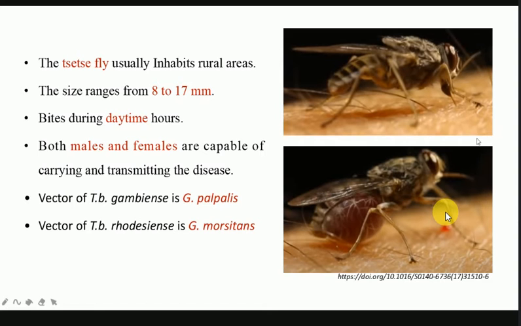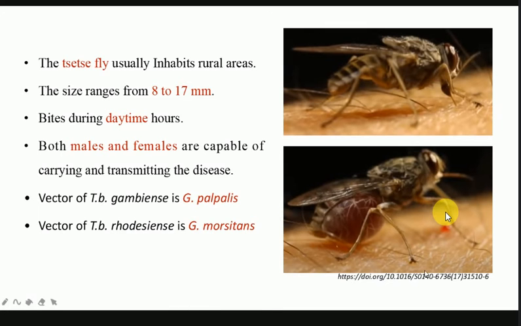And you can see here that it is sitting on the skin of a human being, and it is taking its blood meal. So you can see this structure, which is the proboscis. All right. It has been inserted inside the skin into the blood vessel, and you can see here the abdomen has swollen. Okay, so see how much blood it has ingested. So this was the earlier stage before the blood meal, and this is after the ingestion of the blood meal.